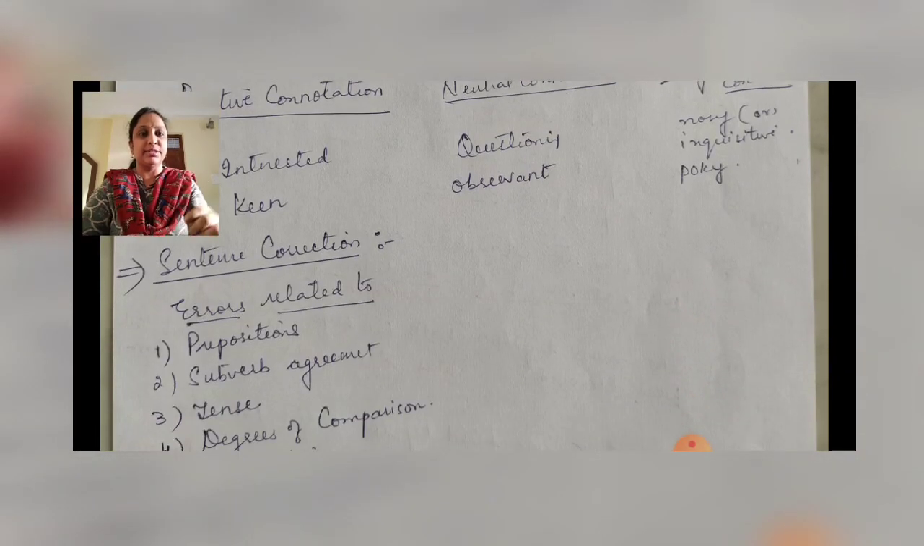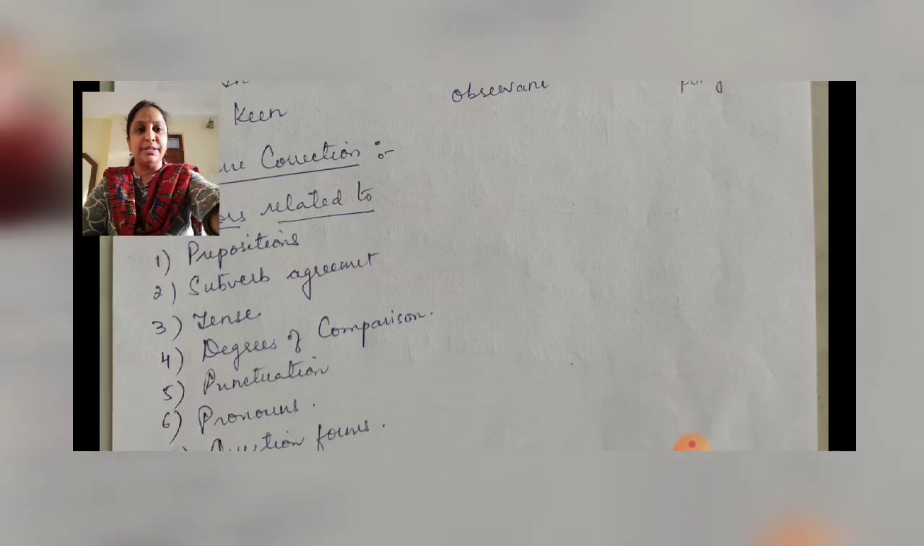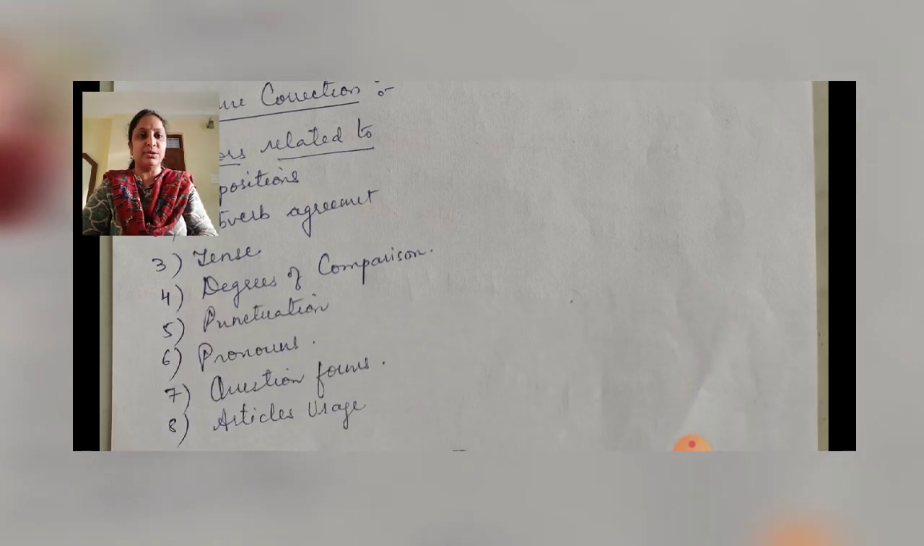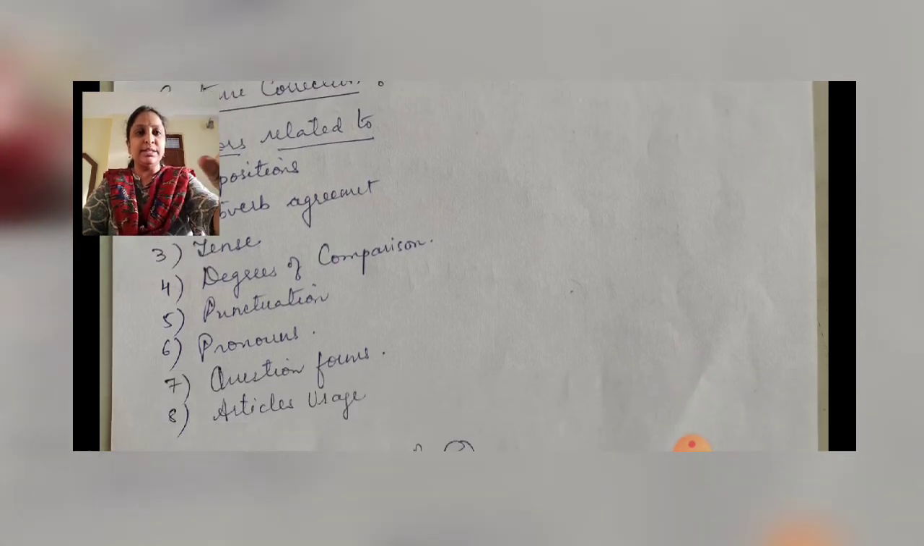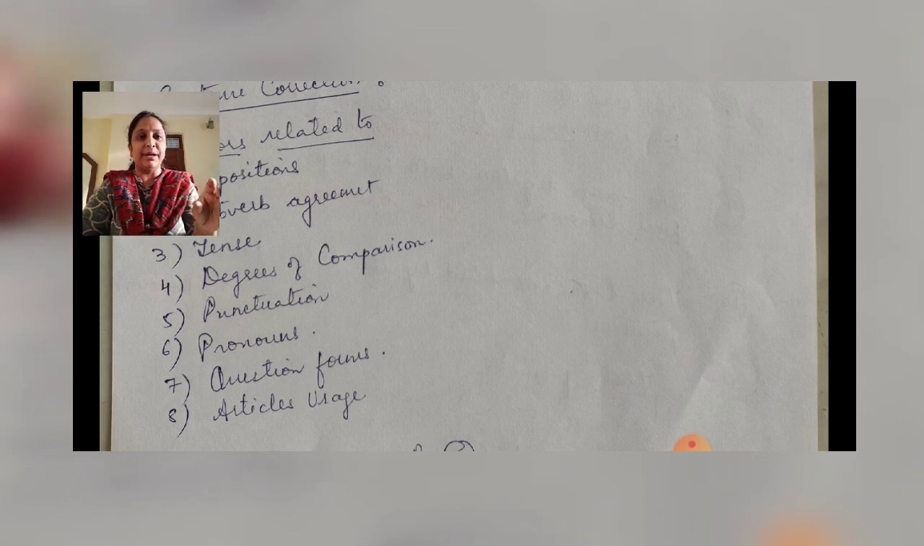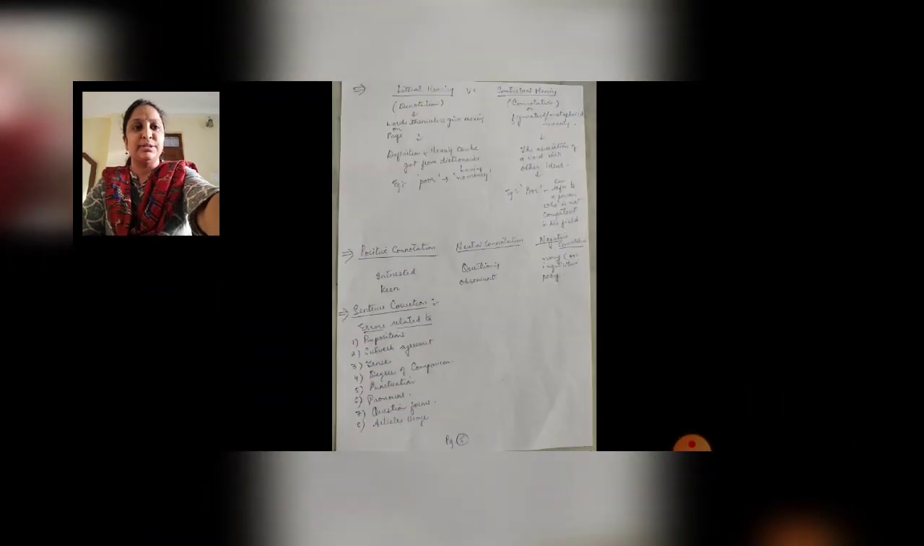And then we have the sentence correction. In this, we have errors related to prepositions, subject verb agreement, tense, degrees of comparison, punctuation, pronouns, question forms, articles usage, etc. So in a particular sentence, you will have some or the other error, and you have to identify what that error is and give the correct form of that. Right? We will look at some of the examples of sentence corrections.